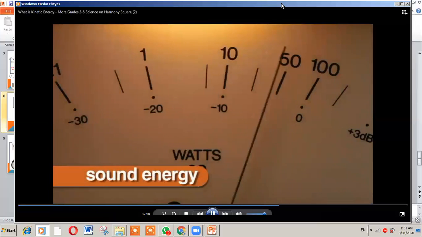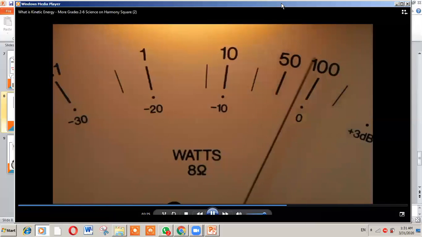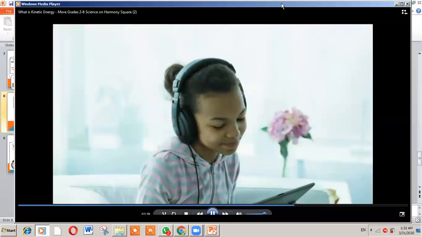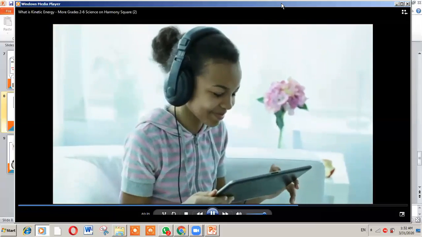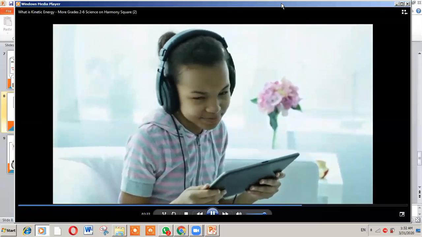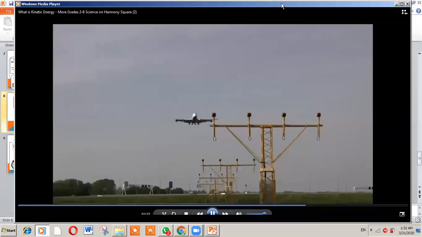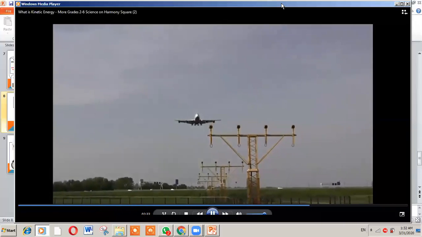Another kind of kinetic energy is sound energy. Sound is a vibration that travels in waves. Sound is energy that stimulates our sense of hearing. Kinetic energy is the energy of motion.